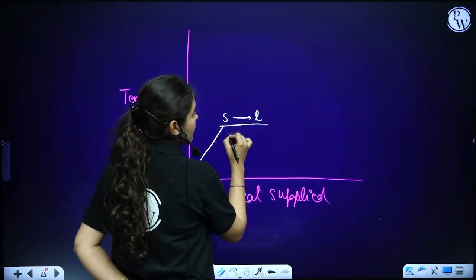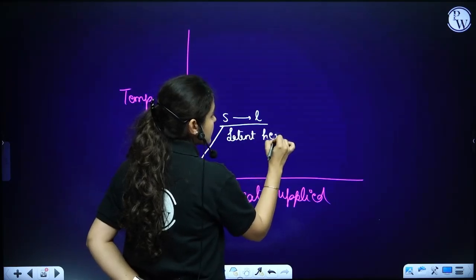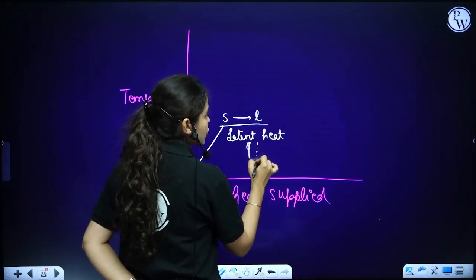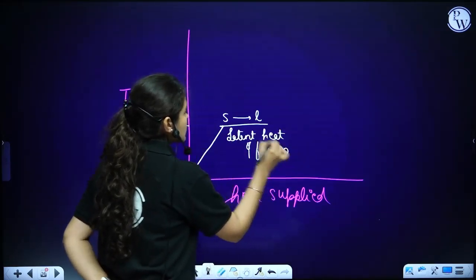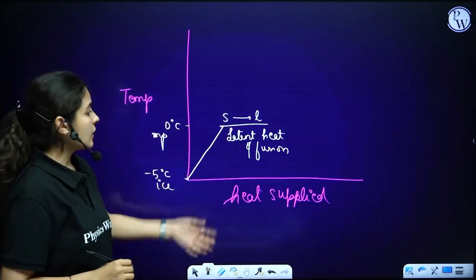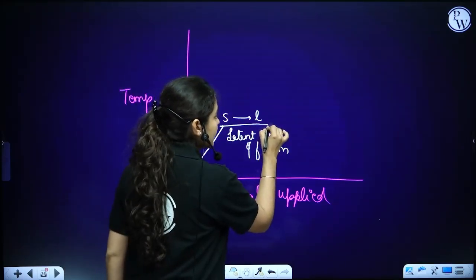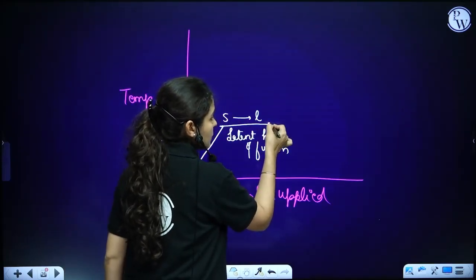This is the point I call latent heat of fusion, right? So 0 degrees will be considered the melting point of ice, where ice is converting into liquid state. Now, once it's completely converted into liquid state,